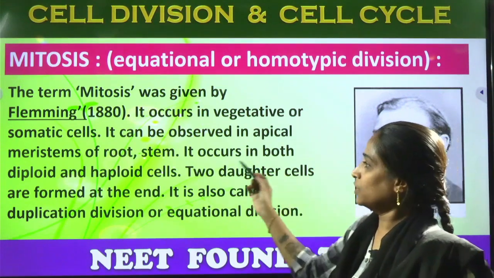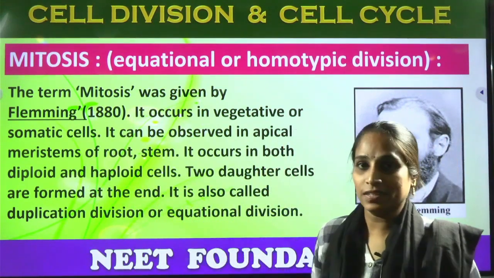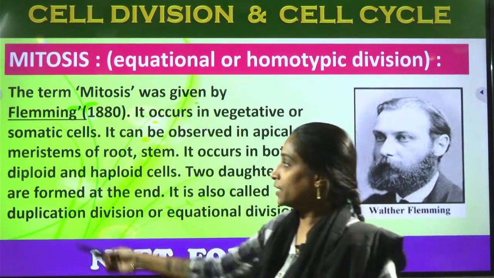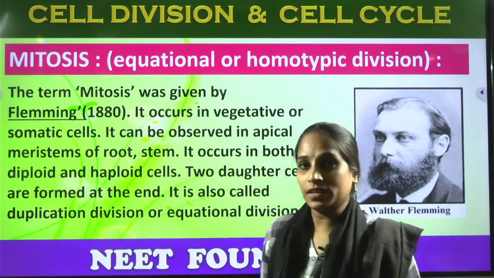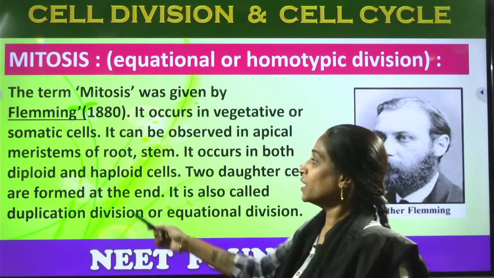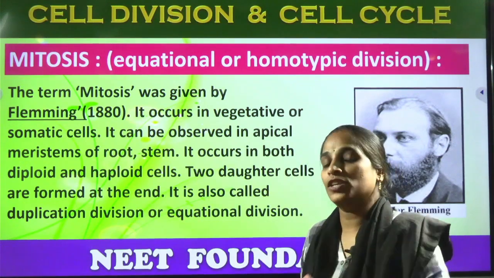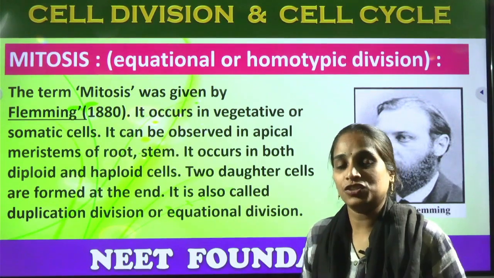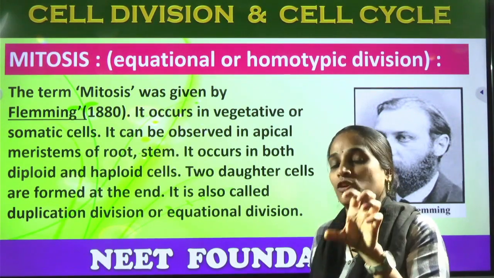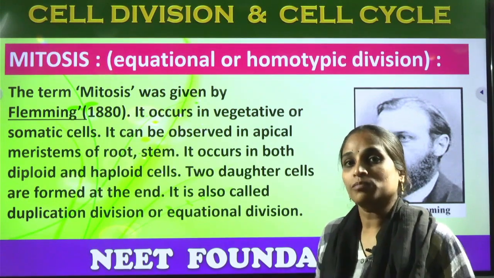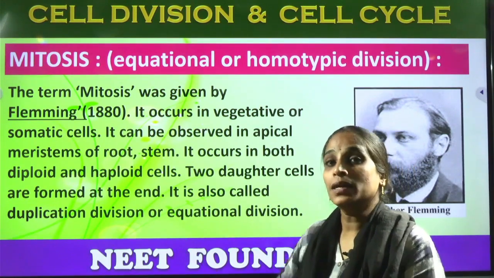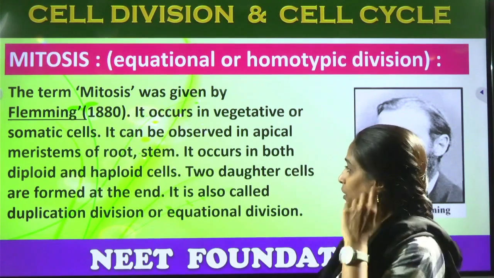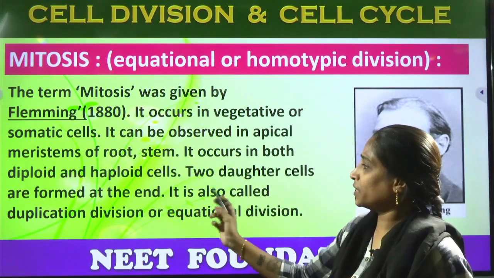It occurs in both diploid and haploid cells. Diploid is the condition after the formation of the zygote. The zygote is diploid, and it forms a new individual in the mother's body. In the haploid cells, first of all gametes form, and as the baby grows in the embryonic condition, the reproductive system is formed first by meiosis, followed by mitotic cell division for the growth of the organ system. And two daughter cells are formed at the end.